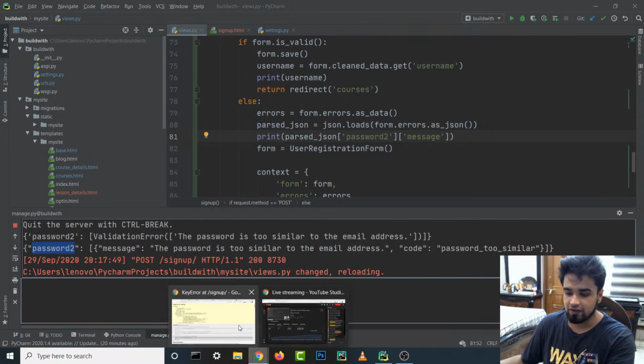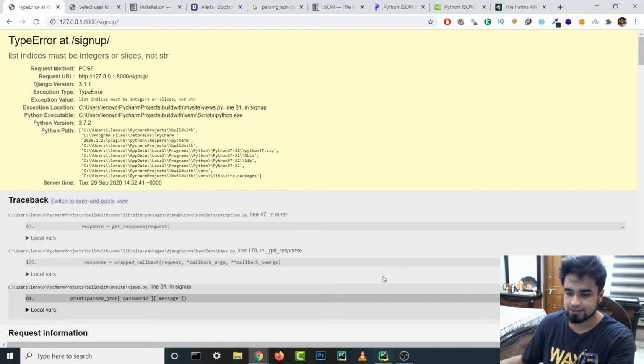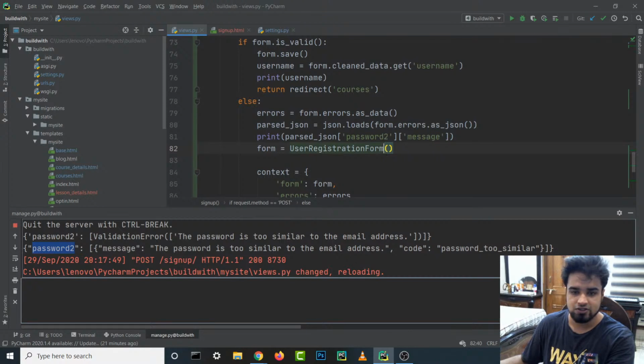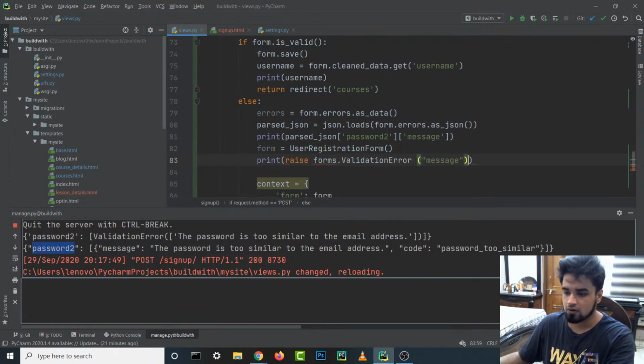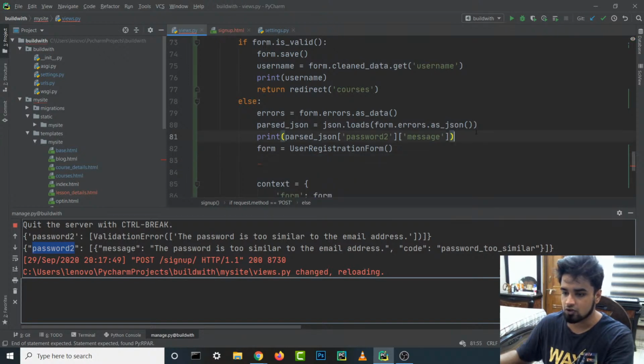So let's try this out. If it doesn't work, somebody has given us some kind of code, and we'll try that one out. Yeah, this actually doesn't work. The stream is fine now. Perfect. Raise forms.validation error message could work as well. Let's give that a shot, I guess. So we'll print this out. Form dot validation error message. Nah, it's not gonna work. It's giving us an error. Yeah, I guess this needs to be before. Sorry about that. Yeah, it's still not working.